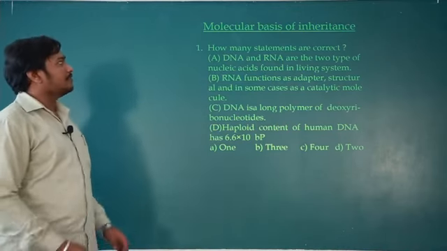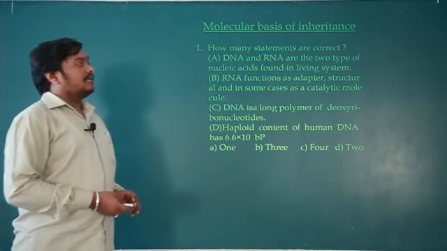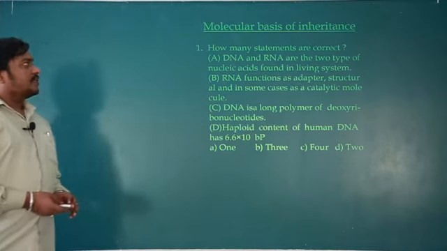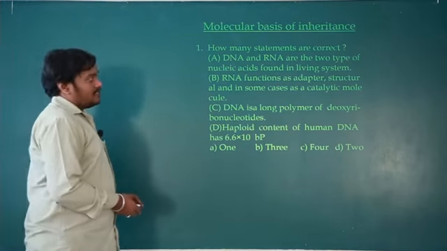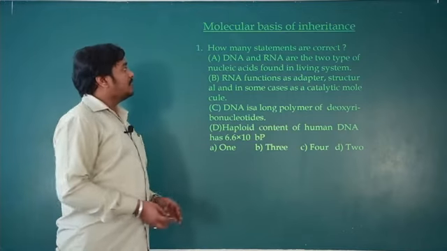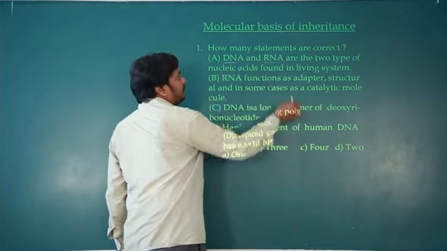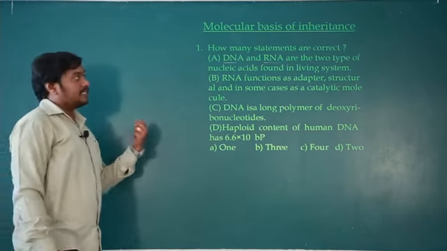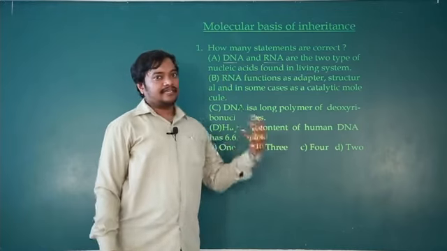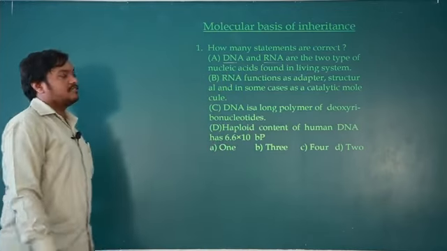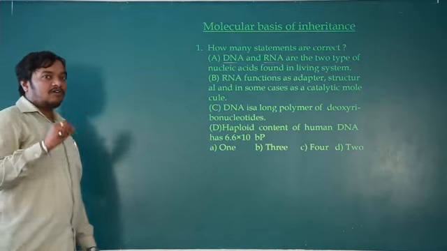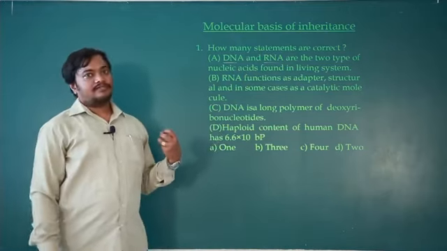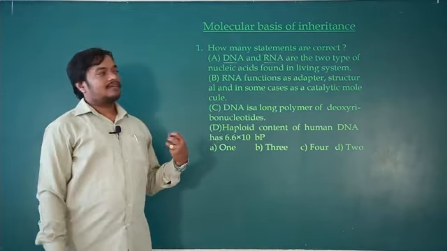So how many statements are correct among the following? There are 4 statements. DNA and RNA are the 2 types of nucleic acids found in living systems. Of course, both DNA and RNA are present in all the living organisms. From DNA, RNA is synthesized. That RNA acts as a catalyst and it helps in synthesis of protein. So protein synthesis takes place in all living organisms, and both DNA and RNA contribute to that protein synthesis. So both are present in all the organisms.